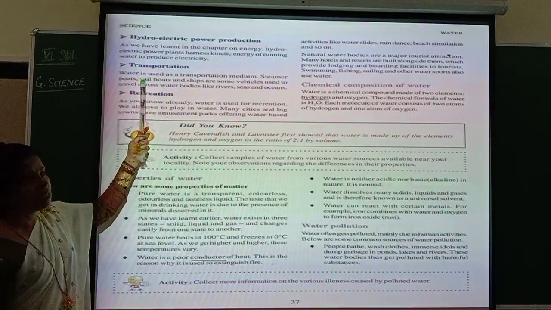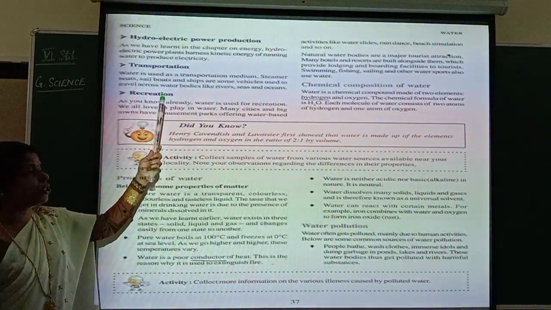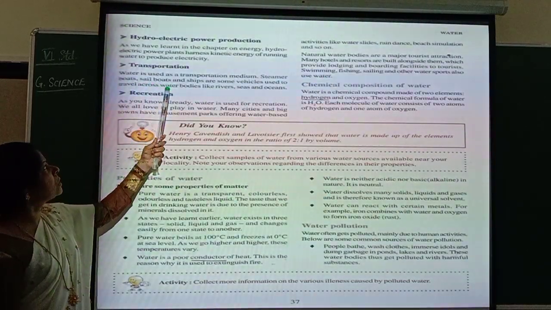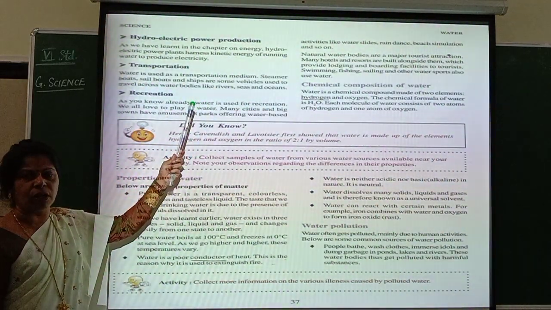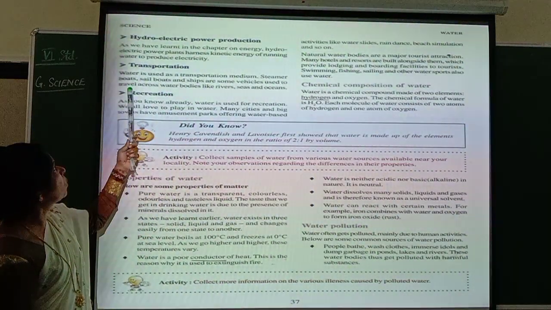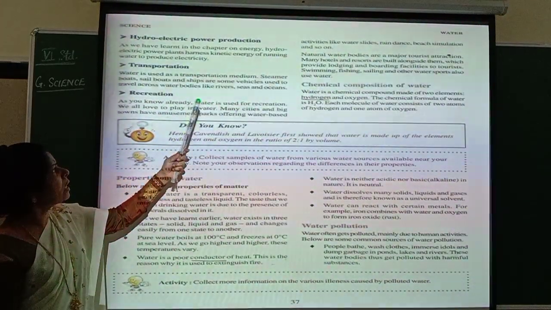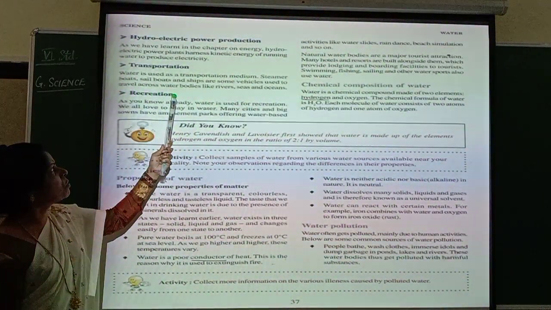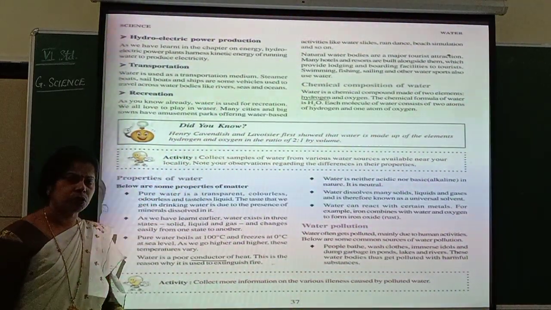Now let us see for what again water is used. Water is used for transportation. So water is used as a transportation medium. Definitely you know now, because boats, ships and all throughout it is moving. It is moving on water. Steamer boats, sailboats and ships are some vehicles used to travel across water bodies like rivers, seas and oceans.